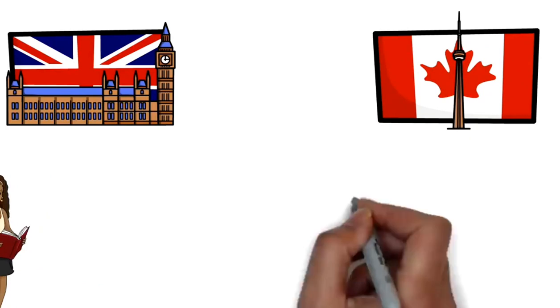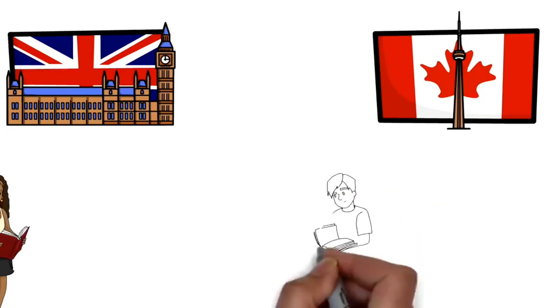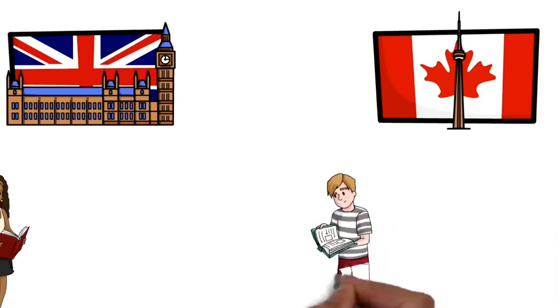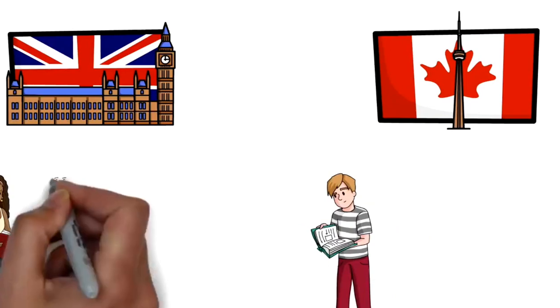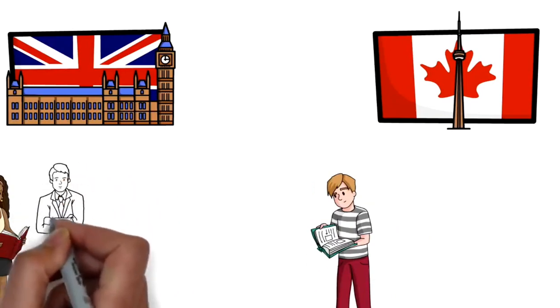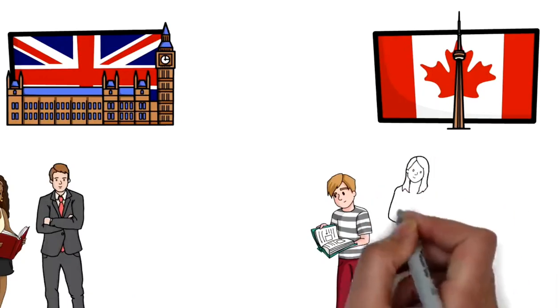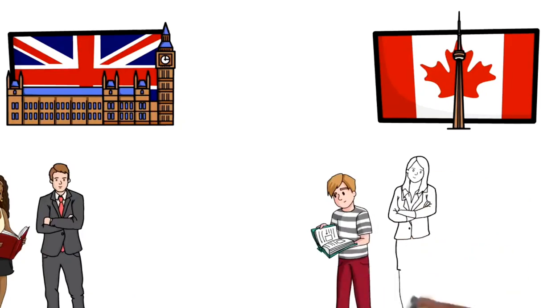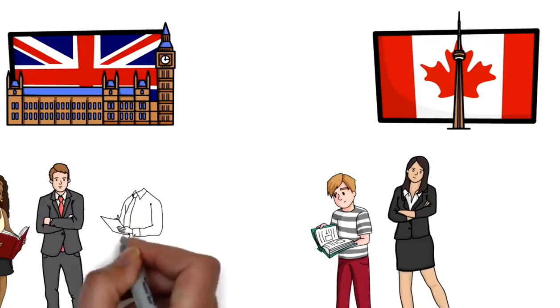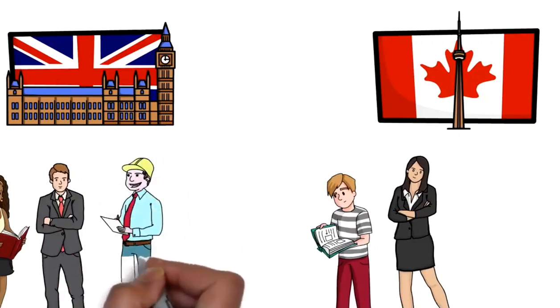So let's say that if you are a student, then both of these countries actually offer you student visas. If you actually want to start a business in these countries, and you have enough capital, then of course the program requirements, eligibility criteria, and rules would be different, but yes, both of these countries do offer visas for entrepreneurs as well. There are different kinds of visas for refugees, on humanitarian backgrounds as well. But more importantly, I want to talk about these visas for skilled workers.